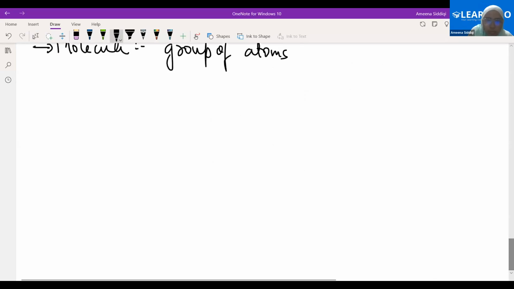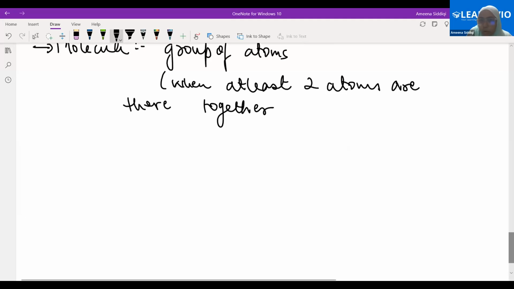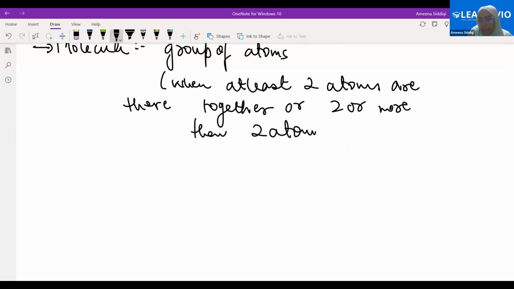Group of atoms, or in simple words, when at least two atoms are there together, or even more than two, that's fine. That is a molecule.